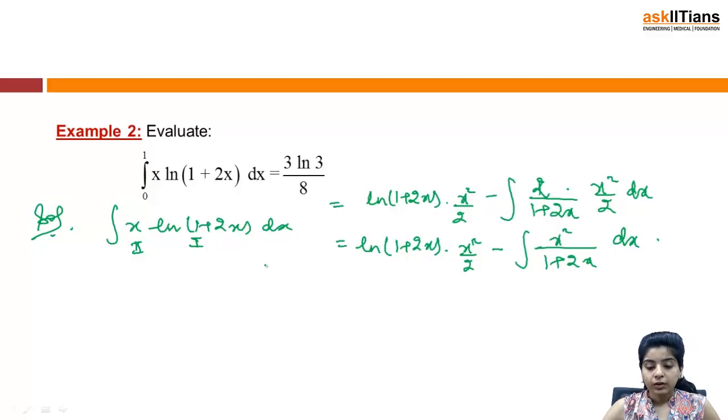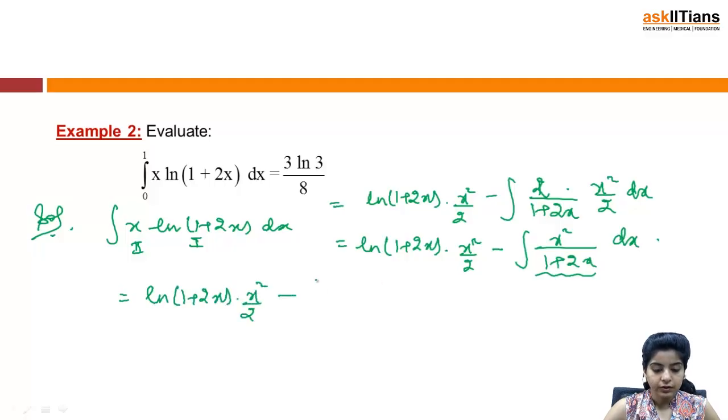Now what about this? How do you compute this integral? You can use partial fractions, and so this can finally be written as minus of integral of x by 2 minus 1 by 4 plus 1 by 4 into 1 by 1 plus 2x dx, right. This is what I get.